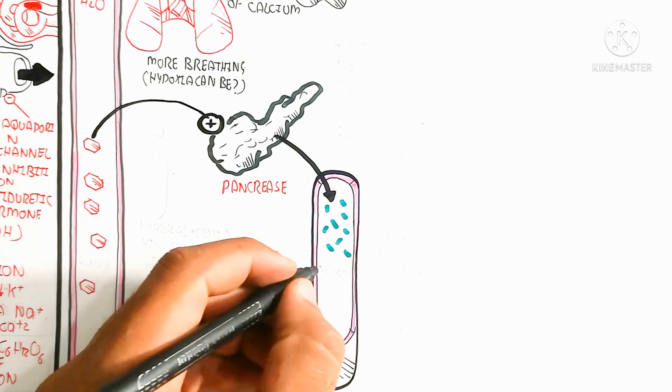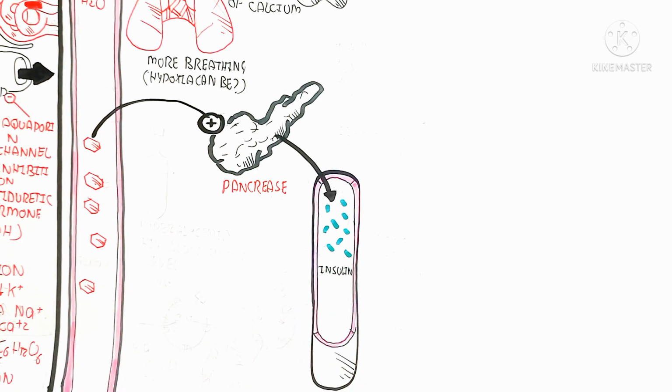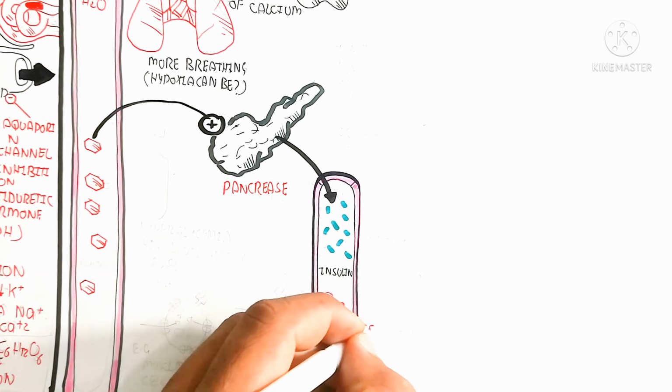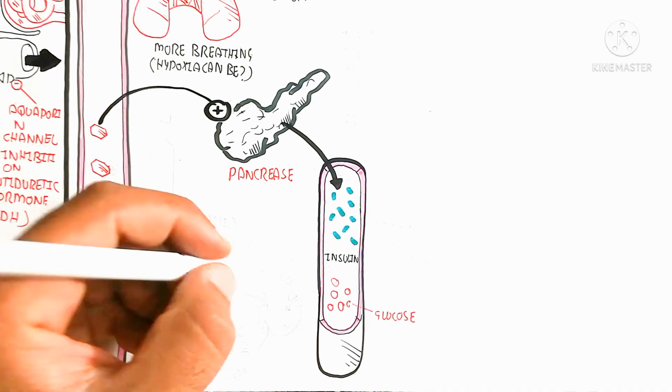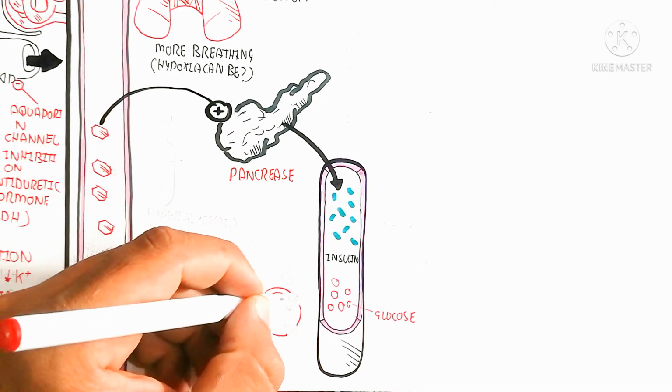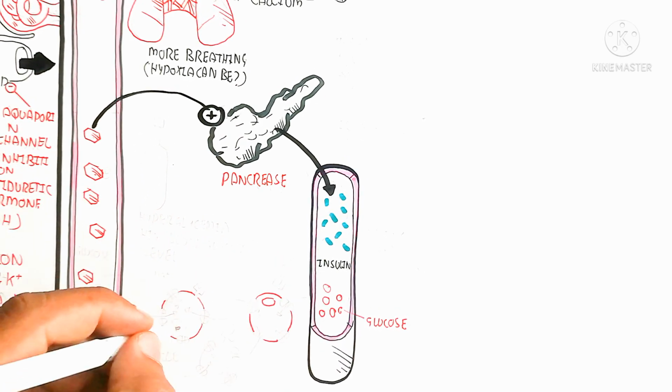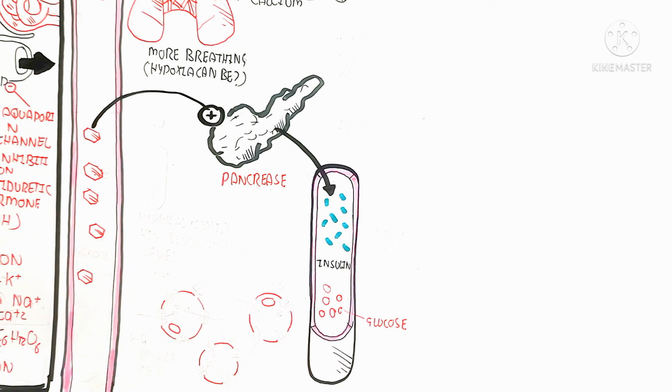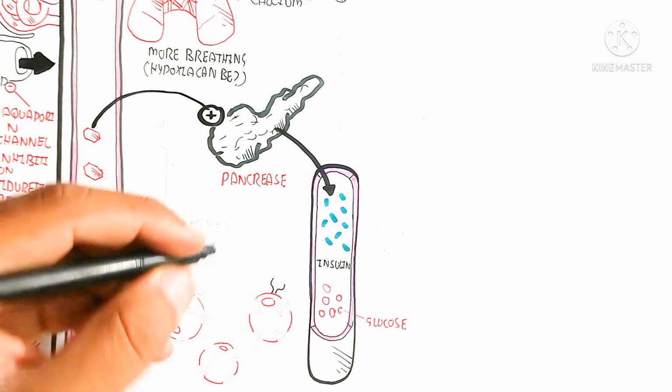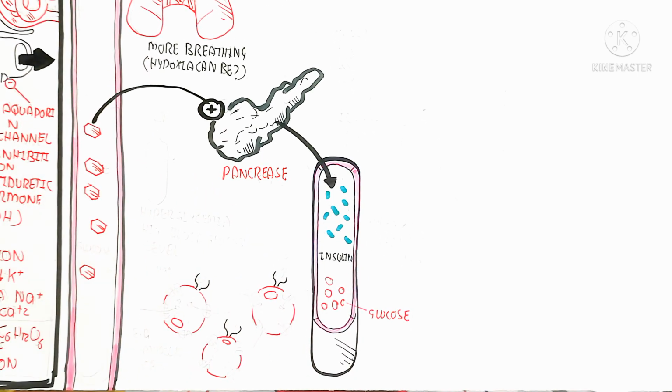In the case of hyperglycemia, the insulin in the blood circulatory system will also increase. What does that mean? The insulin will increase and bind with a specific cell through the insulin receptor.